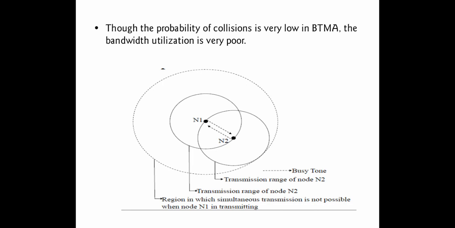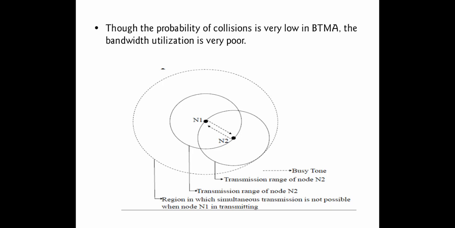After that, again N1 checks whether the busy tone is activated by N2 or not. If it doesn't find any busy tone from N2, that indicates that N2 is free and ready to receive information from N1. To confirm it, N1 sends an RTS packet to N2. On hearing this RTS packet, if N2 is ready to receive the information, it acknowledges by sending a CTS back to N1 on the control channel. On hearing this CTS packet from N2, N1 knows that N2 is ready to receive the information.